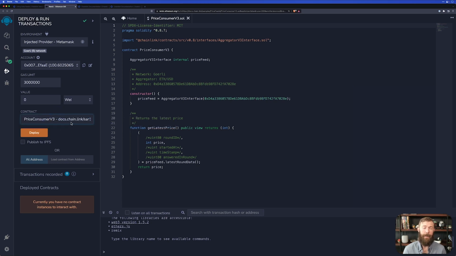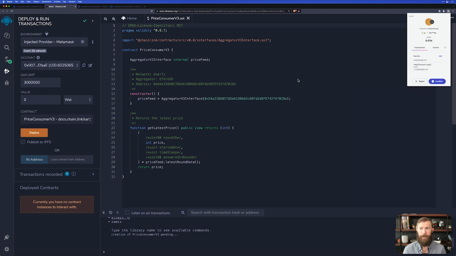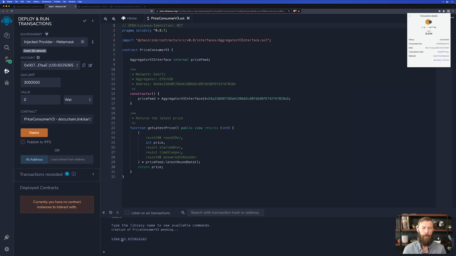Anytime you have a contract that imports other contracts, they will be available here to be deployed. So just keep that in mind and make sure that you're selecting the correct contract. And finally, we can click deploy. We'll need to approve the transaction and wait for it to actually be deployed. We should see a green check mark down at the bottom of our screen once it is deployed.